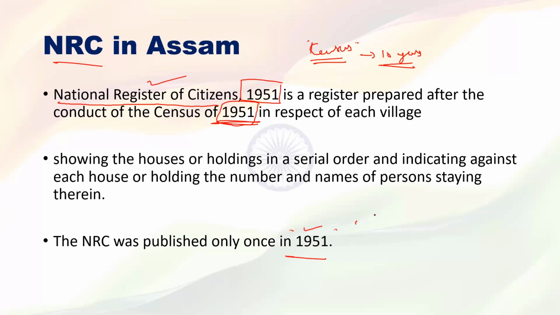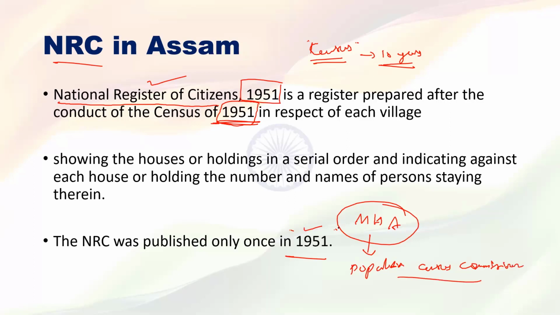Then, NRC comes under which ministry? NRC comes under the Ministry of Home Affairs. Then who will conduct and publish this NRC? We have a Population Census Commissioner, and this commissioner will conduct the survey. Based upon that survey, NRC was published in 1951.